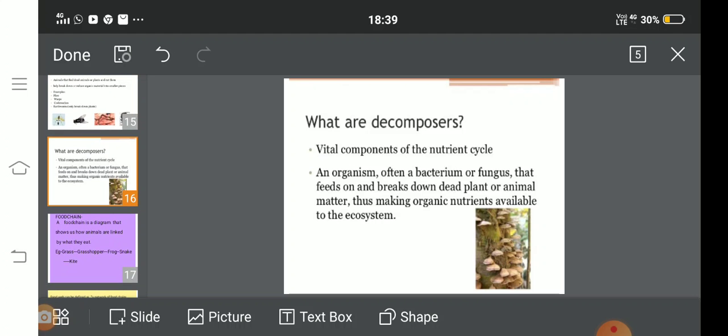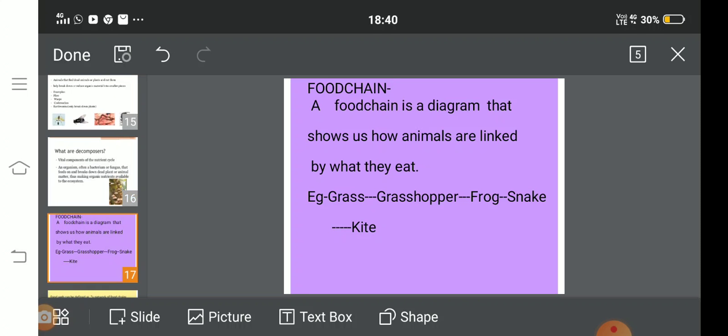Hence, we can say that each organism is linked with other organisms on the basis of its food. This creates a chain which is known as food chain. Hence, a food chain is a diagram that shows us how animals are linked by what they eat.